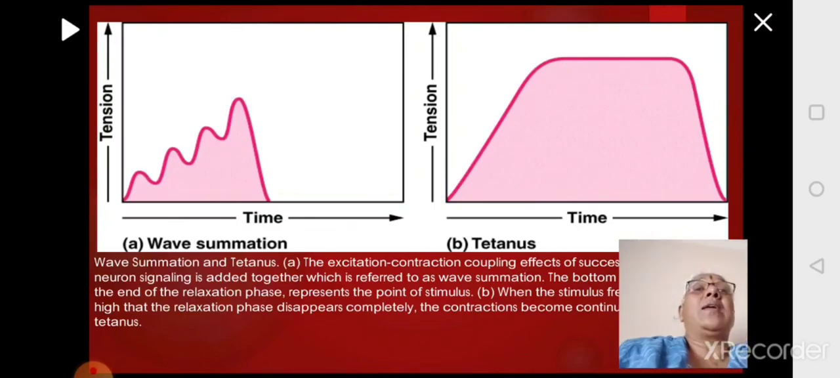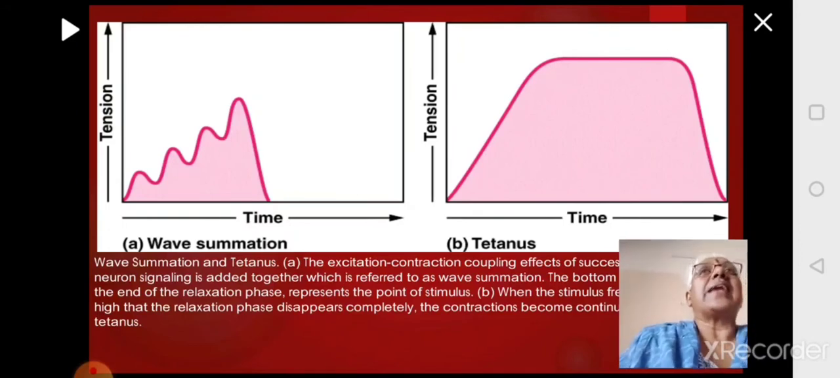In the first one, it is a wave summation. What is happening in the wave summation? Excitation coupling effect is there. One motor neuron is bringing an action potential, then another one is bringing, all of them together will bring about a bigger contraction. This is wave summation. What is happening in the second one? There is no relaxation period. The relaxation period completely disappears, bringing about complete tetanus.